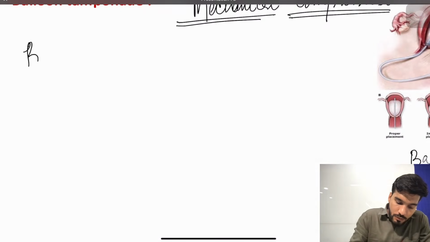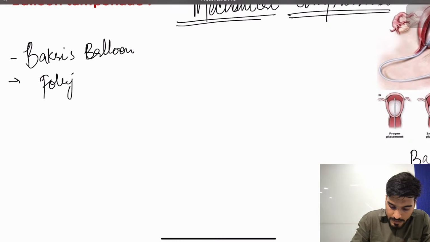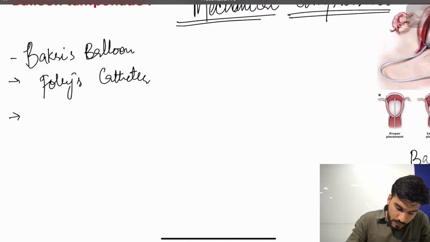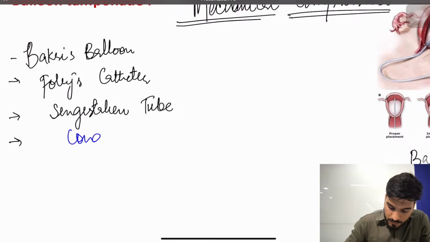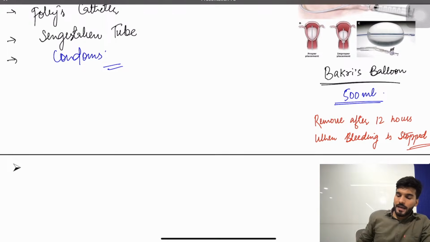A Bakri balloon. Sir, for mechanical compression we are also using Foley's catheter, and also Sengstaken tubes. But in India, to be cheaper, we use condoms. So that's all about mechanical compression.